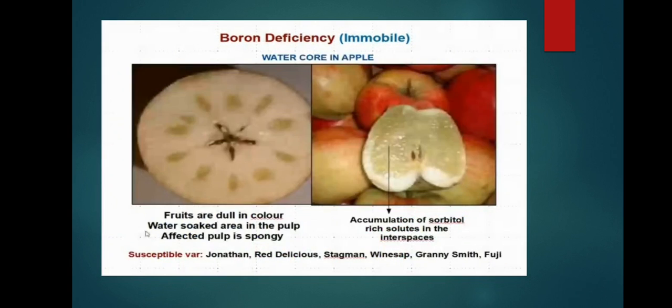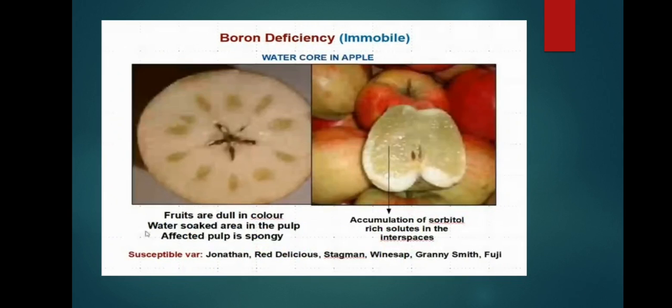Next, another boron deficiency disorder, water core in apple. See, the fruits are dull in color, there is a water soaked area in the pulp, the affected pulp is spongy, with accumulation of sorbitol-rich solutes in the intercellular spaces. You must keep sorbitol in your mind. Susceptible varieties are Jonathan, Red Delicious, Stayman Winesap, Granny Smith, Fuji.